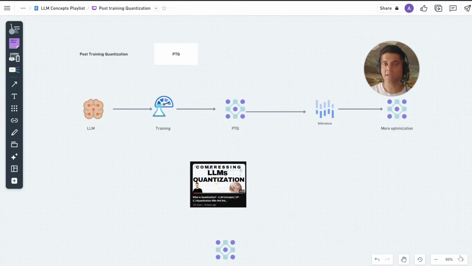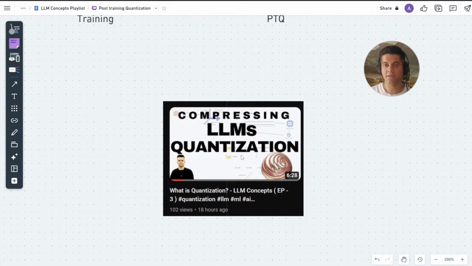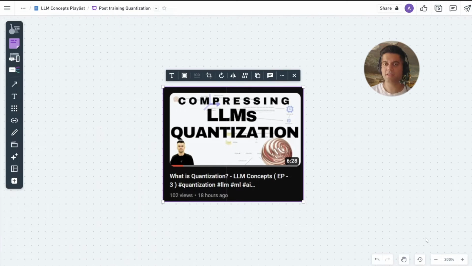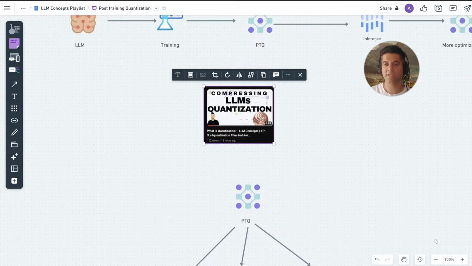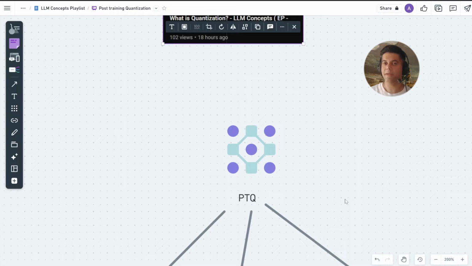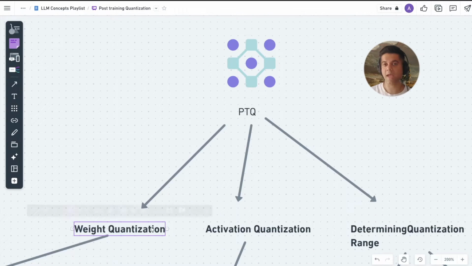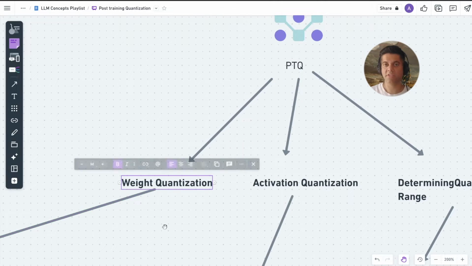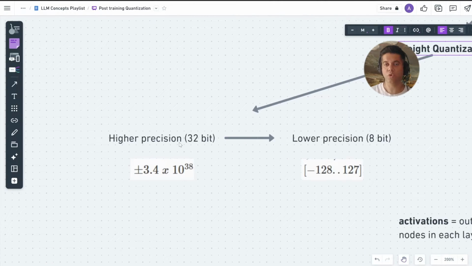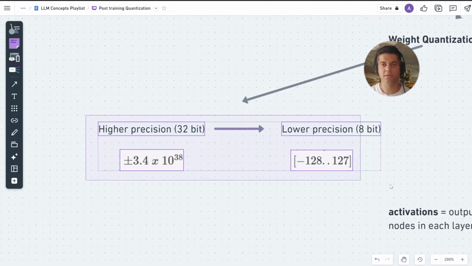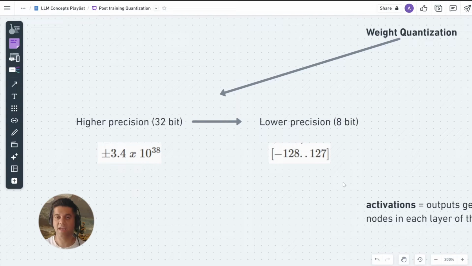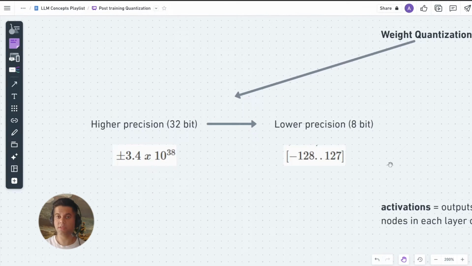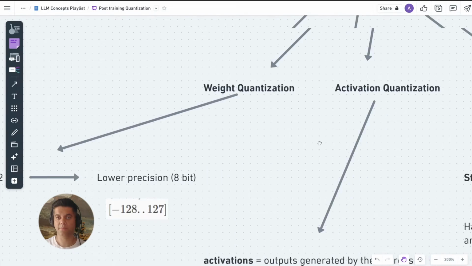We've looked at what's quantization and also pre-quantization in the previous episode. And this is why today's video is about post-training quantization methods. In a PTQ process, there are usually three things that happen. Weight quantization. The weights of the neural network, which are typically stored as 32-bit floating point numbers, are quantized to lower bit precision, such as 8-bit integers. This reduces the memory required to store the weights.